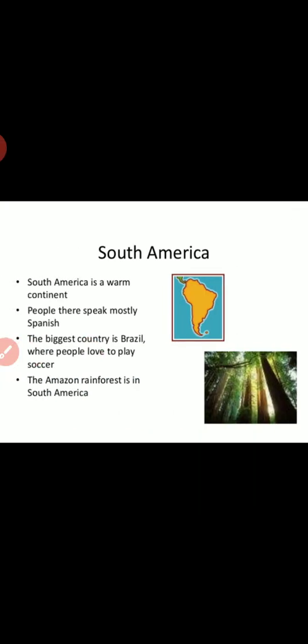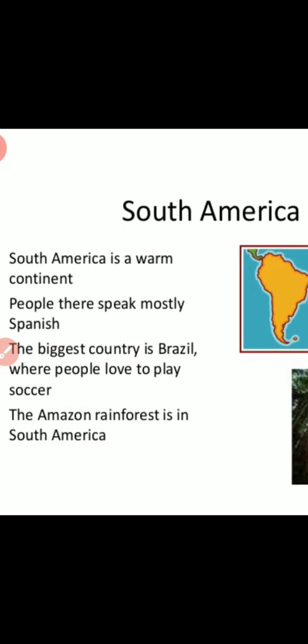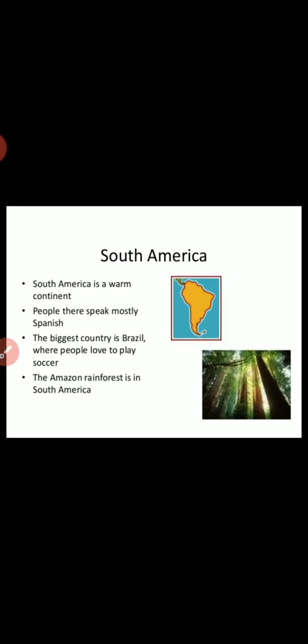Okay. Then South America. South America is a warm continent. People there speak mostly Spanish. The biggest country is Brazil, where people love to play soccer. The Amazon rainforest is in South America.